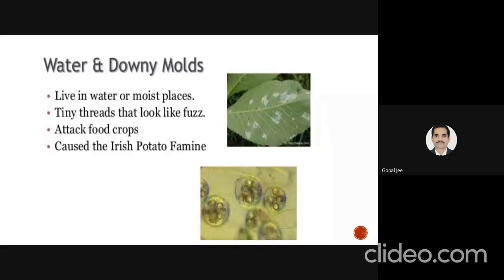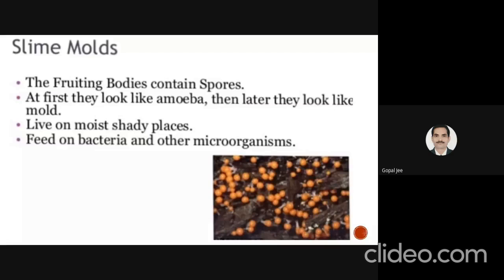Then the slime molds: the fruiting bodies contain spores. The fruiting body of these protists mainly contains spores. At first they look like amoeba, then later they look like mold. They live in moist, shady places and feed on bacteria and other organisms.